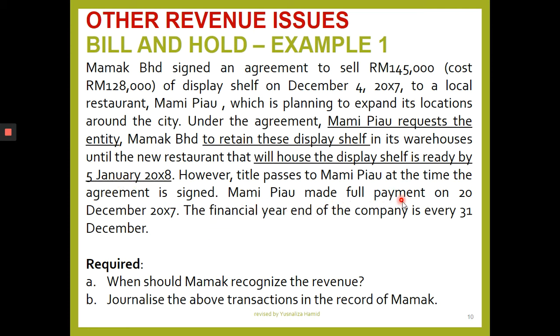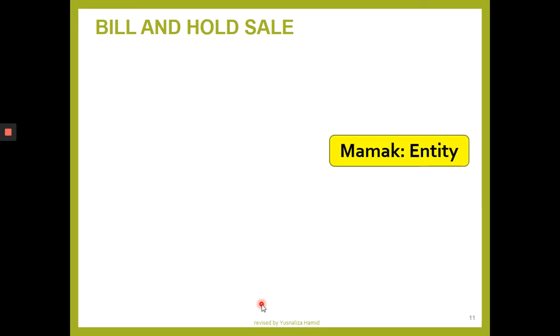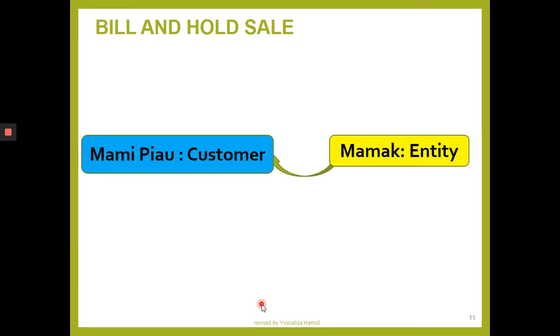Mami Piao made full payment in the same year, which is 20th of December. The year end is every 31st December. You are asked, when should Mama recognize the revenue? So explain when should Mama recognize the revenue. Generalize the transaction in the books of Mama.